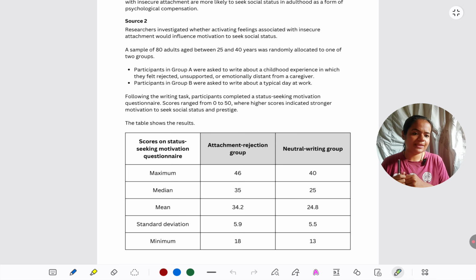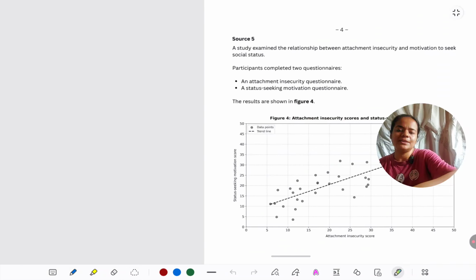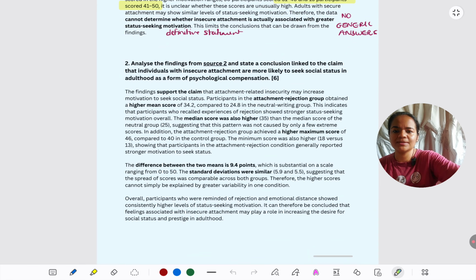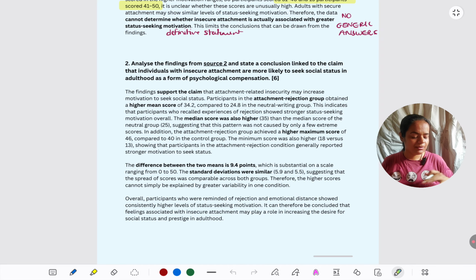So are we observing that trend or not? That we need to check out on the table. As I've told you in the beginning, keep reading the source, keep understanding it, keep remembering what statistics tell us, and then look at the data. Then you're able to answer better. So now let's look at the model answer for this. Okay, general tips on how to write the 6-marker first. Again, no generic answers. I won't keep repeating that, but make sure you're linking to the stimulus given. Don't write general points. Make sure to cite all statistics in this answer.